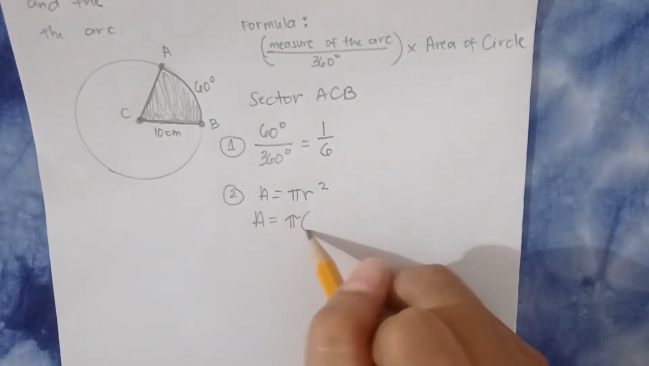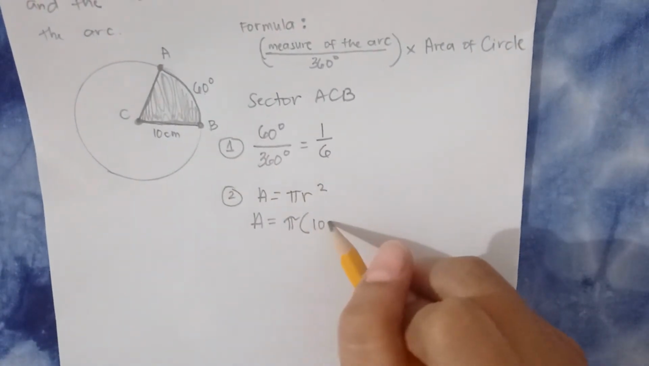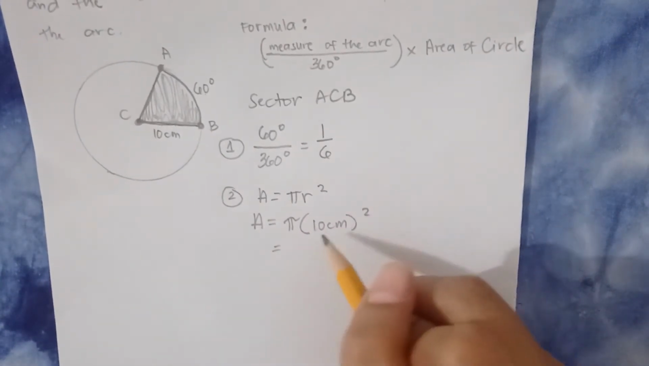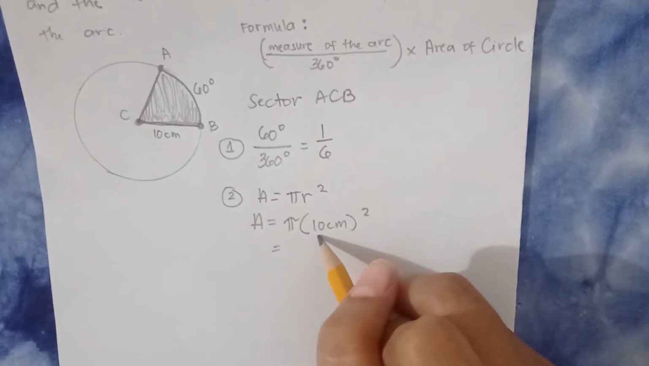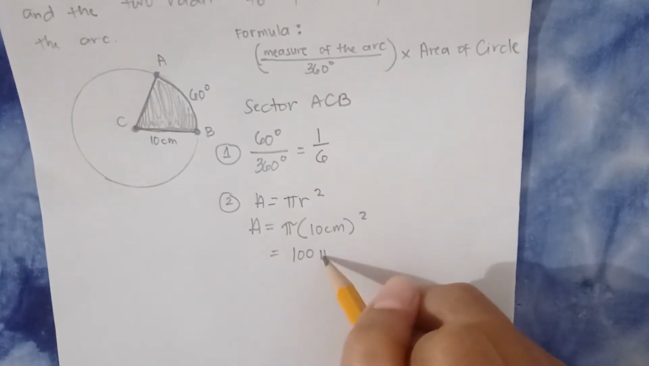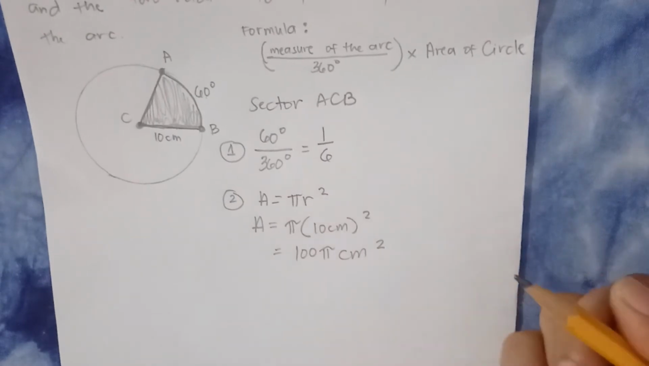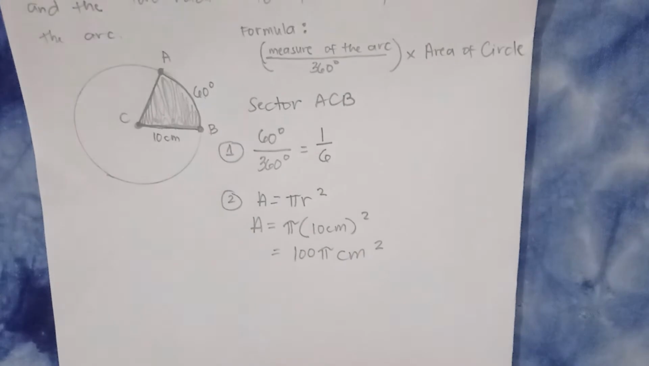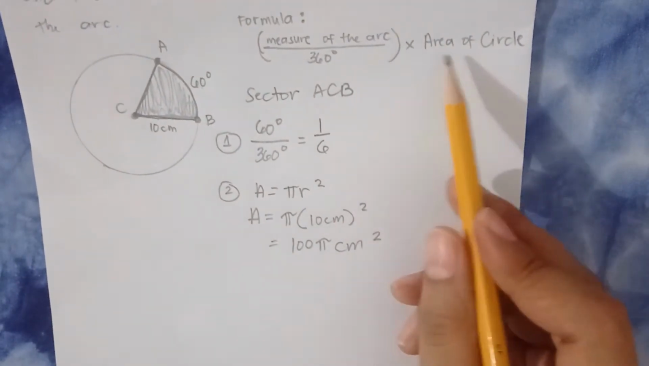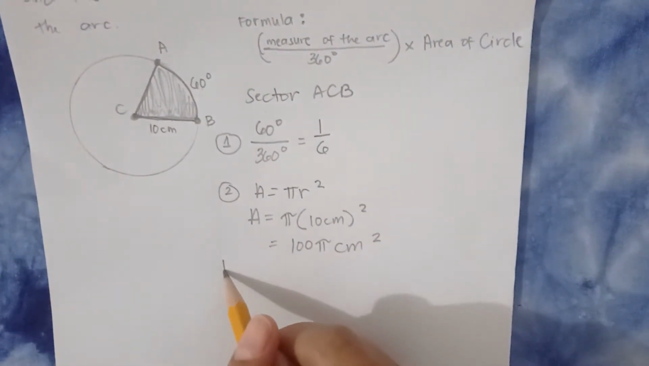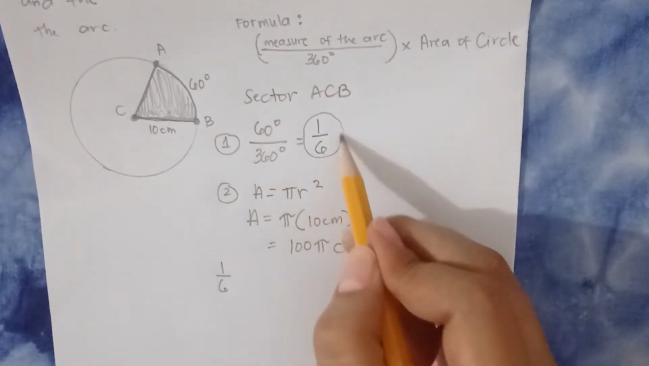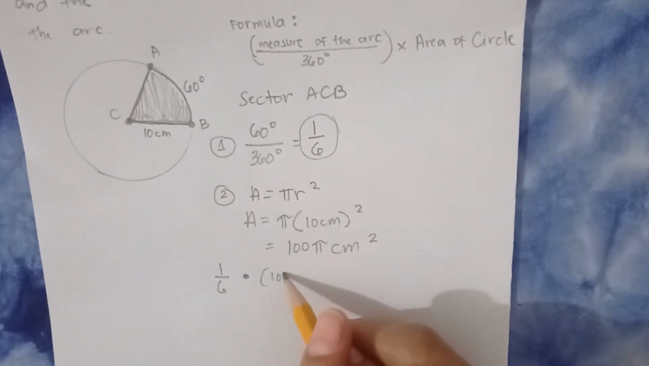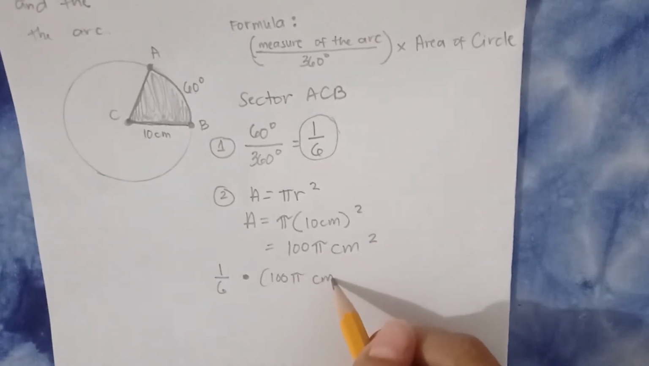So, pi, ang radius natin is 10 centimeters. Then, you get the square. So, 10, what is the square of 10? So, that will be equal to 100 pi centimeter squared. Okay, so wag muna kayo mag-decimal dito. 100 pi muna. Idikit nyo muna yung pi. Ngayon, imumultiply na natin silang dalawa. So, 1 over 6, ito yung nakuha natin kanina, di ba? 1 over 6 multiplied by 100 pi centimeter square.